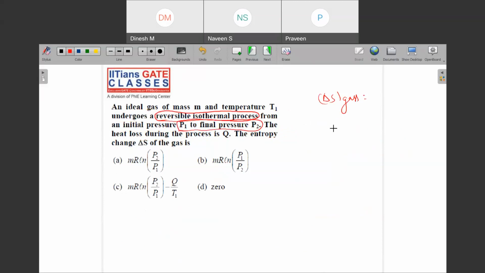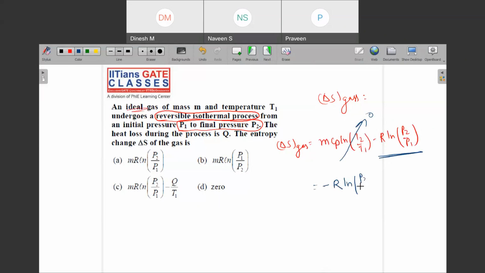So can you remember that delta S of an ideal gas, in fact this is an ideal gas. Okay. So this was m cp ln of T2 upon T1 minus R ln P2 upon P1, right? But since it is an isothermal process, this term will be directly 0. Then this is the only term left: minus R ln P2 upon P1.